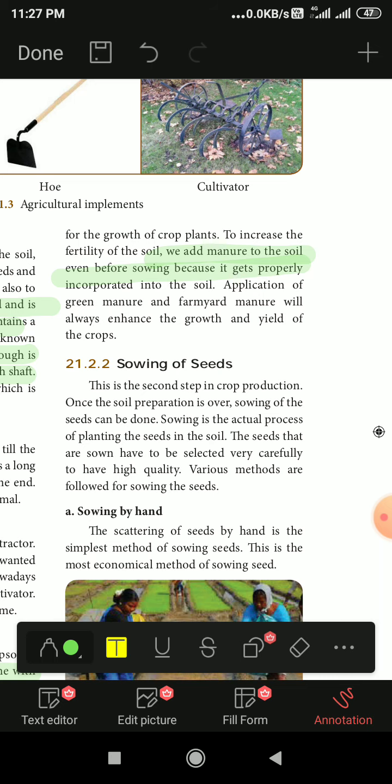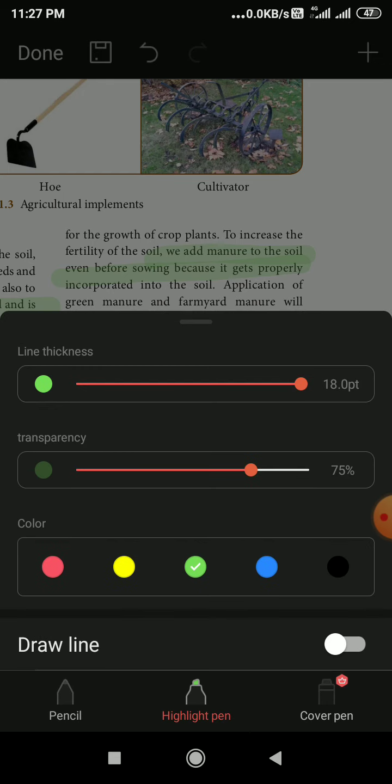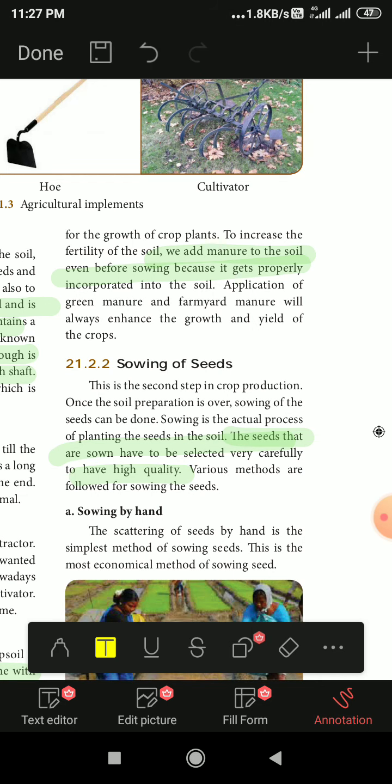Now sowing of seeds. This is the second step for crop production. After the ploughing, then tilling, then removing the topsoil with the hoe, then using the cultivator, and after that leveling, only then does the sowing of the seed come. We have to sow good healthy seeds to get good healthy plants. The seeds that are sown have to be selected very carefully to be of high quality. Generally the crops growing will then also be healthier.